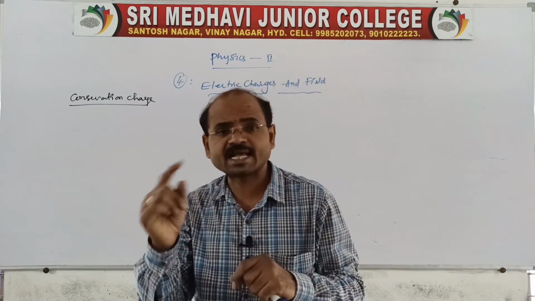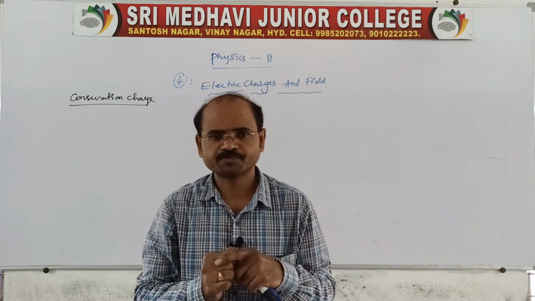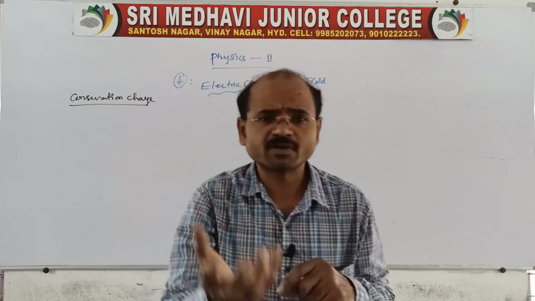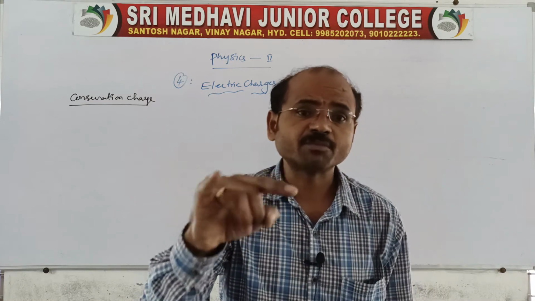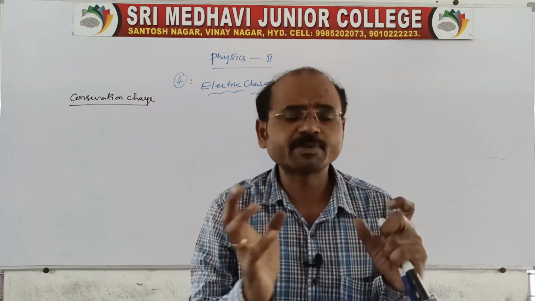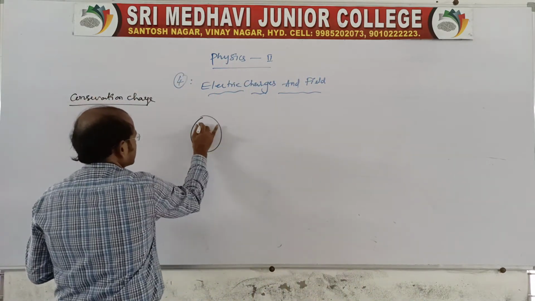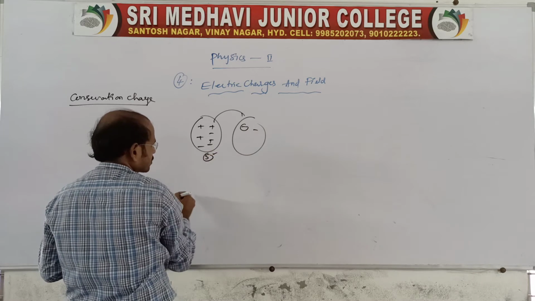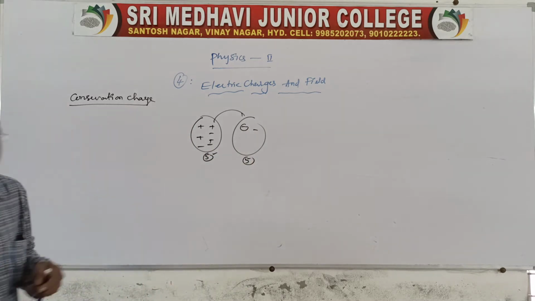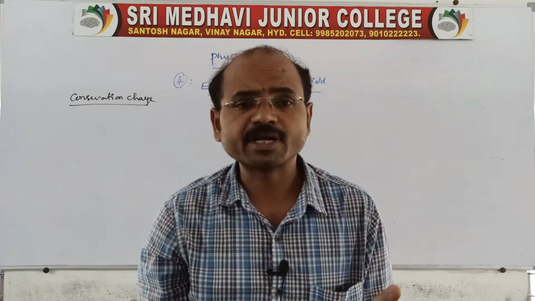Suppose one body loses some electrons, and electrons are negative. Then the other body gains the same amount. If one body loses 5 electrons, the other body gains 5 electrons. So the charges can be transferred from one body to another, but remember that charge can neither be created nor destroyed.